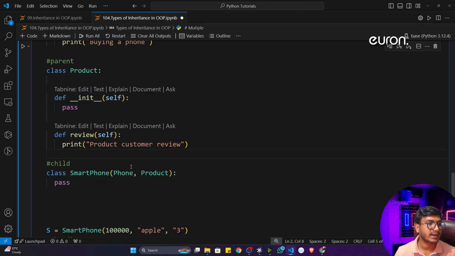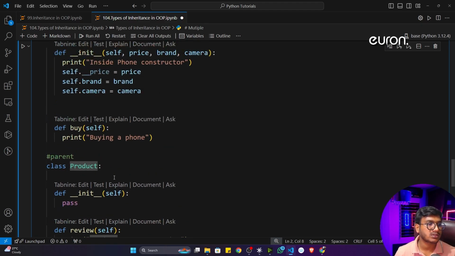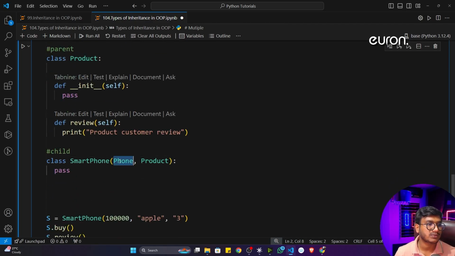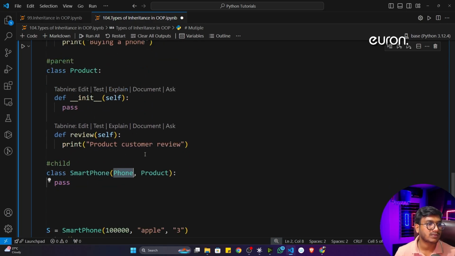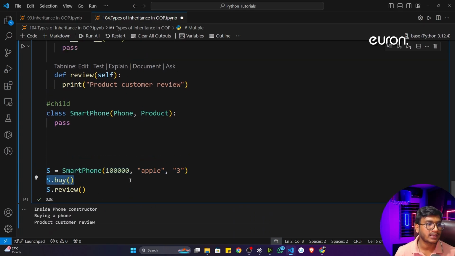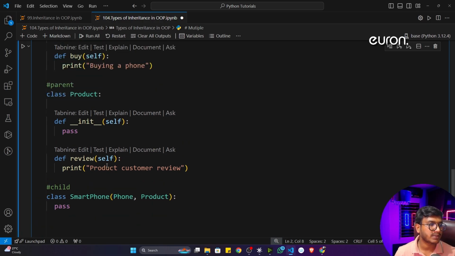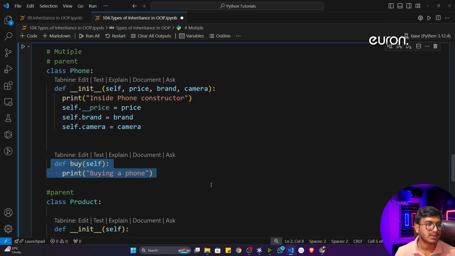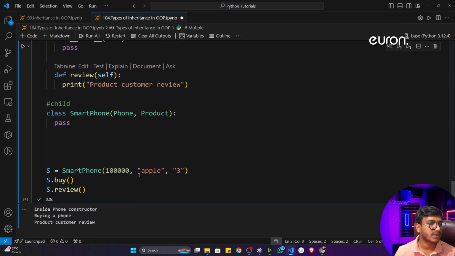Here I have done the inherit operation. You can see phone and product both, because it can inherit from both parent classes. That's how we have to give it: first the first one, then the last one. Now if I initialize the object and call, let's say, buy, buy is present inside my parent class, so buy will be executed. You can see buying a phone. Then I'm calling the review.